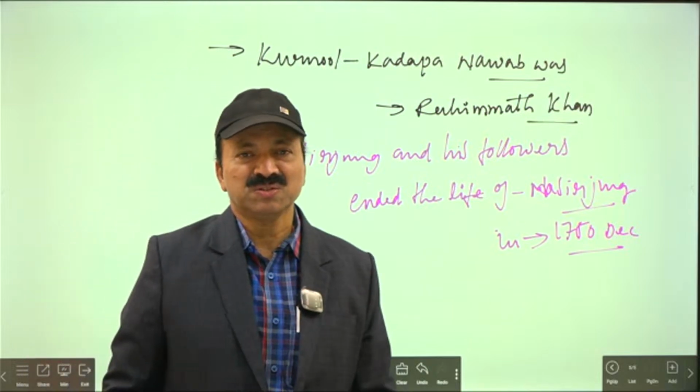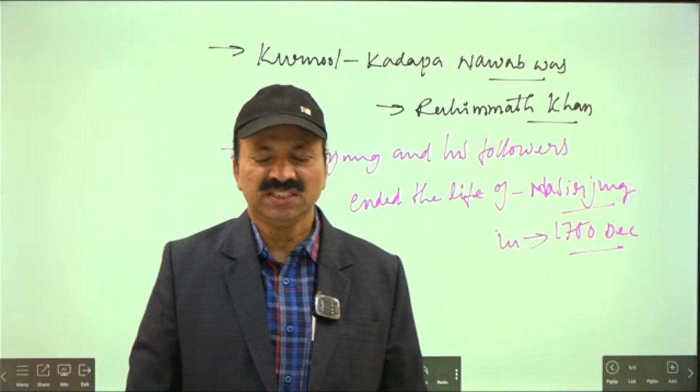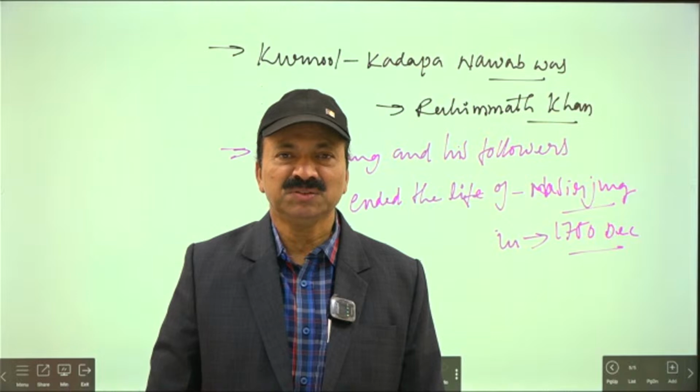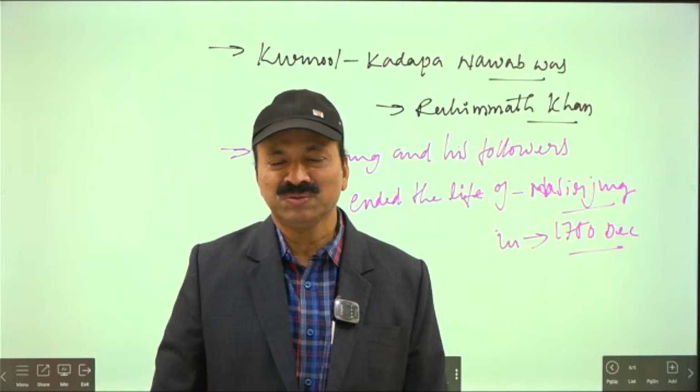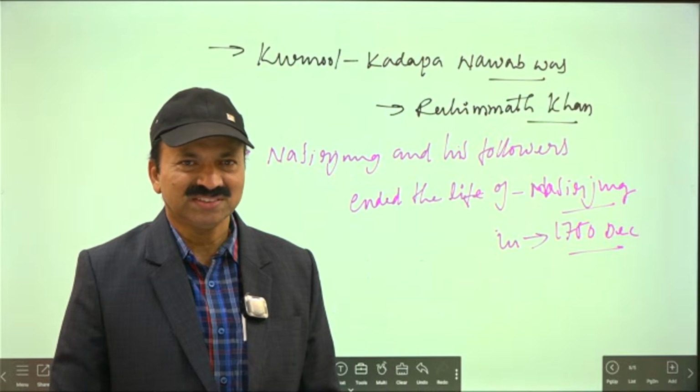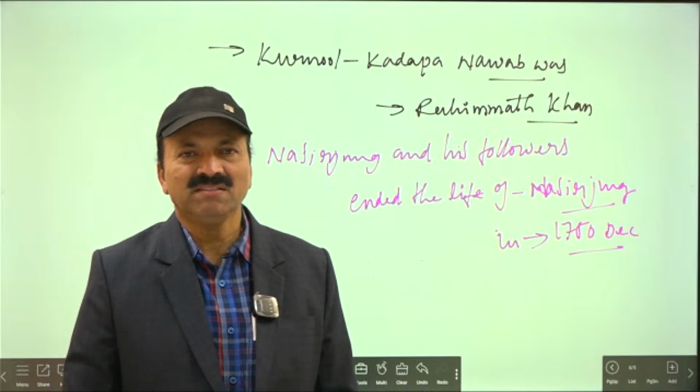Then there was a chance for Muzaffar Jang, who was supported by the French. Actually, he had promised to pay big amounts to Rahimat Khan, but he rejected paying them. Whatever amounts were promised were not paid.